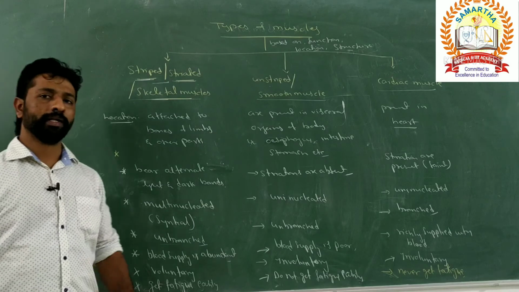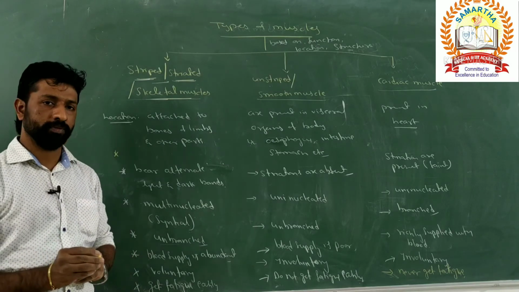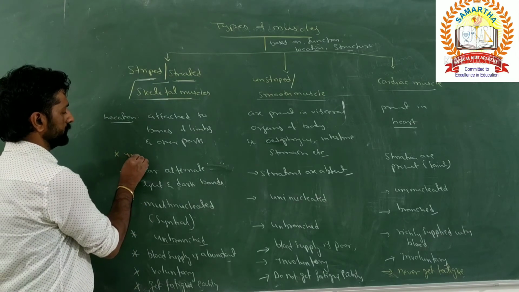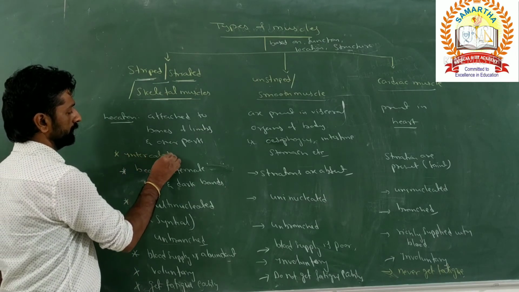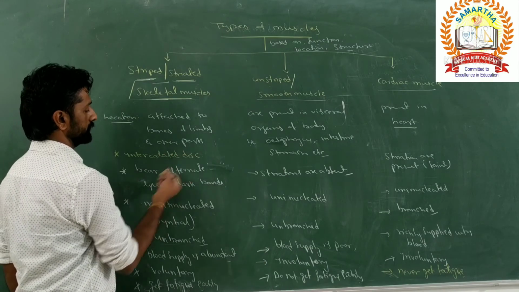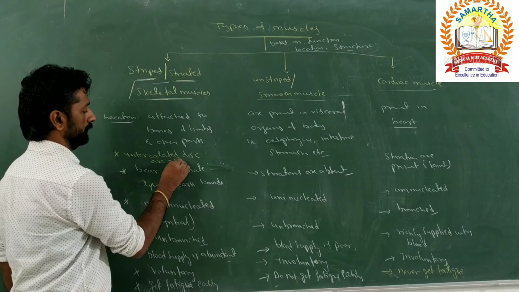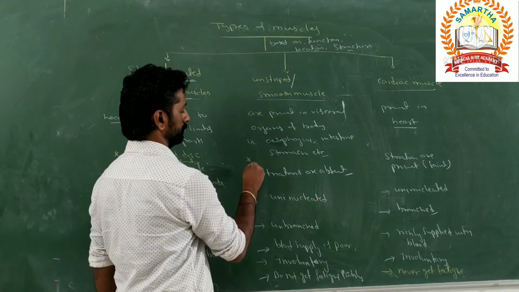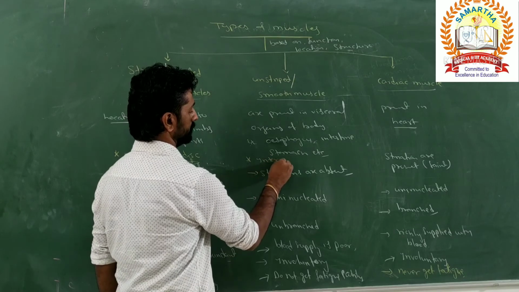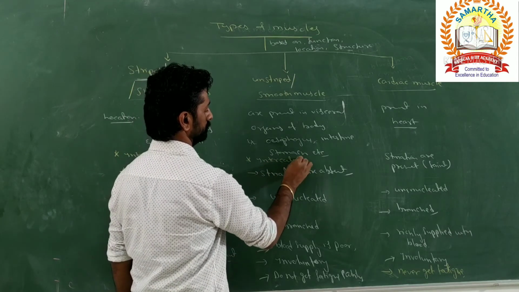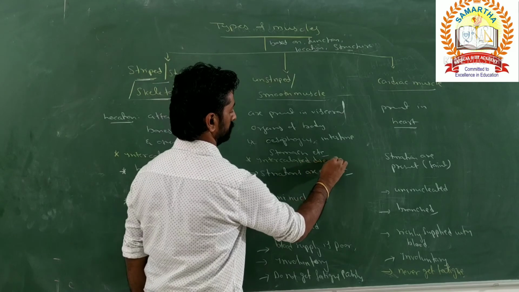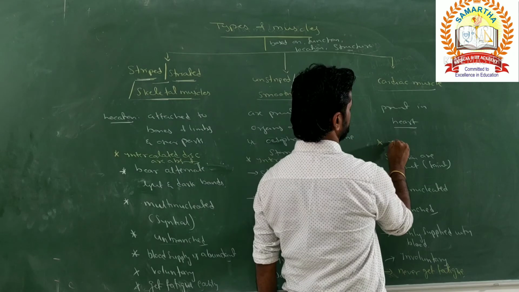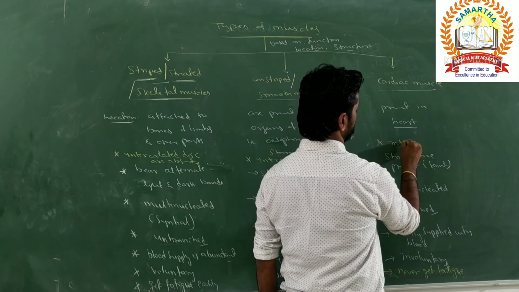With respect to the intercalated disc, intercalated discs are present only in the cardiac muscles. Intercalated discs are absent in striated muscle as well as smooth muscle, and present only in the cardiac muscle.